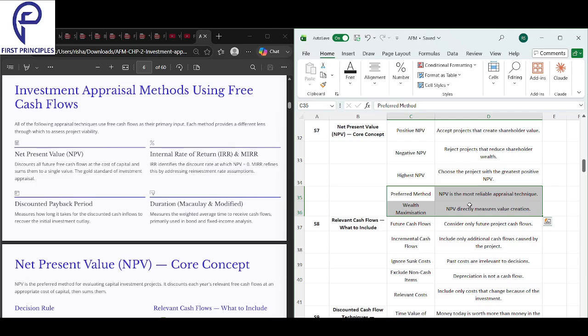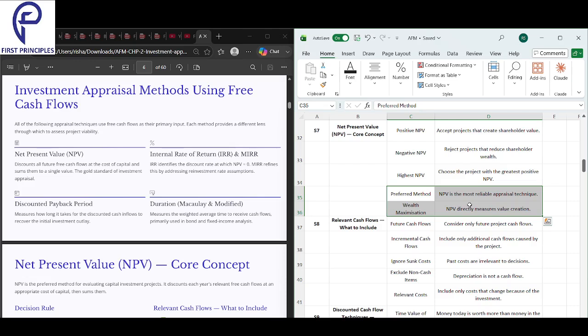Wealth maximization, what does NPV do? NPV directly measures the value creation. That is about positive NPV, negative NPV, highest NPV. And preferred method, NPV is the most reliable investment appraisal technique.